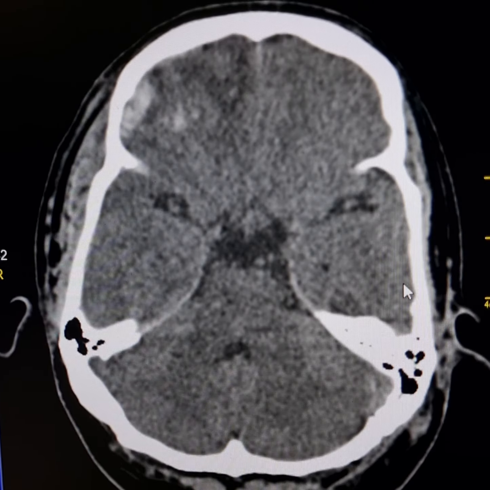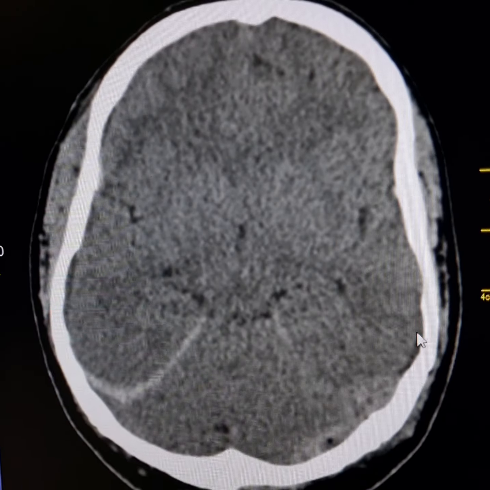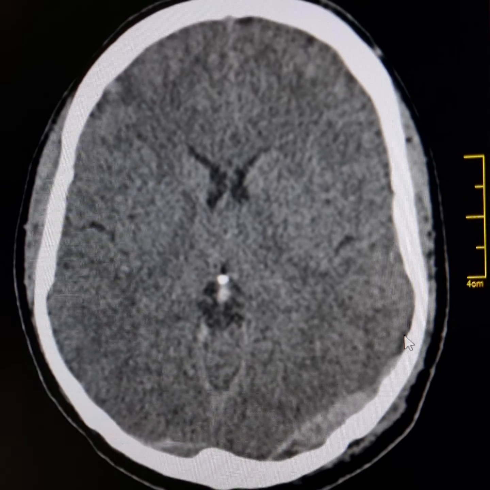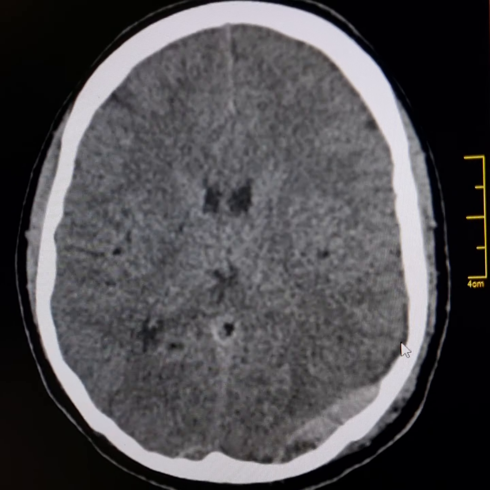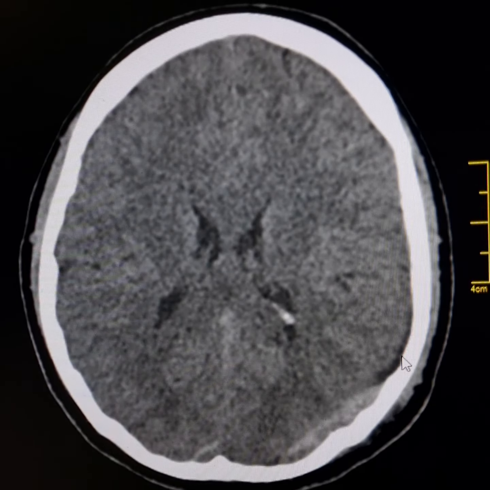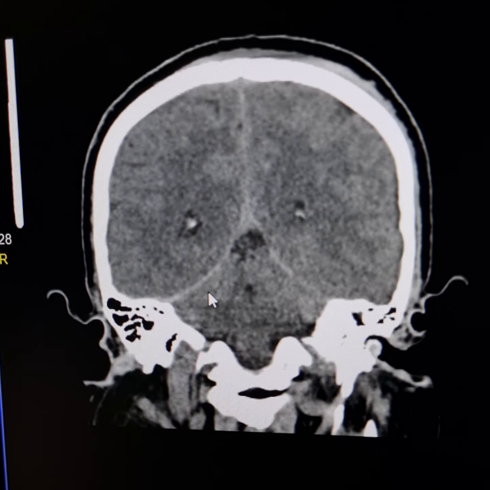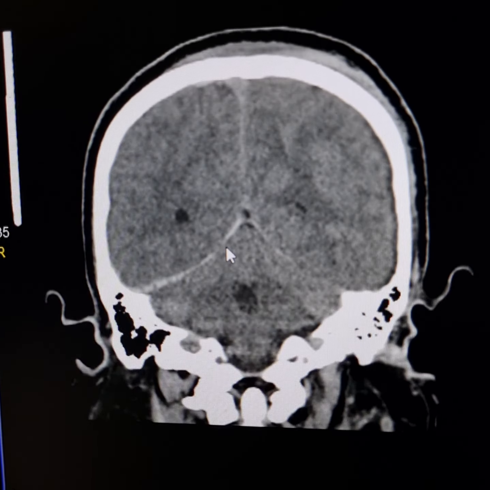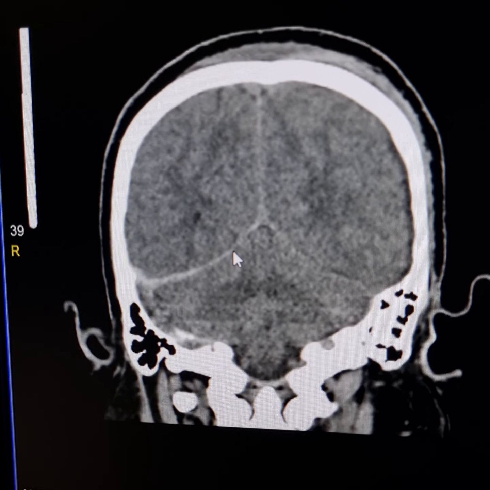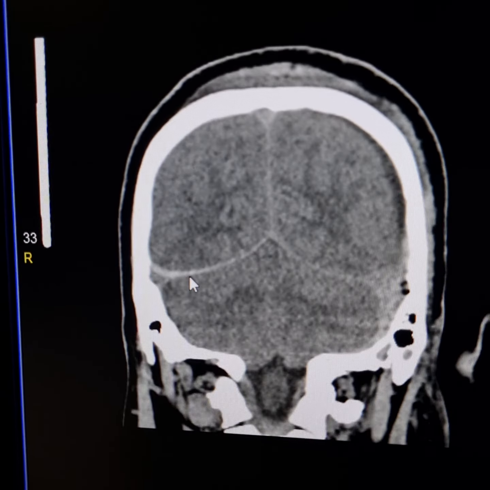There is a hypodense area along the outer surface of left temporal and parietal lobes. This is subdural hygroma, which is a post-traumatic effusion here. Please observe this linear hyperdense shadow above right tentorium. This is suggestive of subdural hematoma.